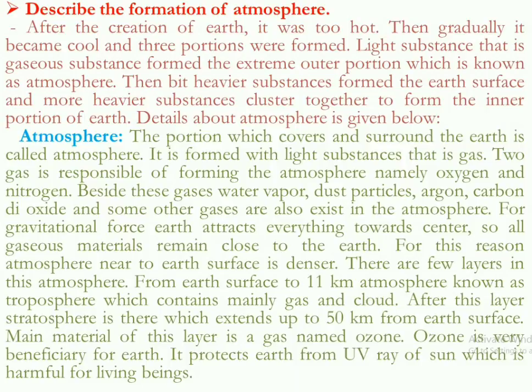Two gases are responsible for forming this atmosphere, nitrogen and oxygen, which are very useful and beneficial for us. Except these gases, there are some more gases in this atmosphere. They are water vapor, dust particles, argon, carbon dioxide, and some more.